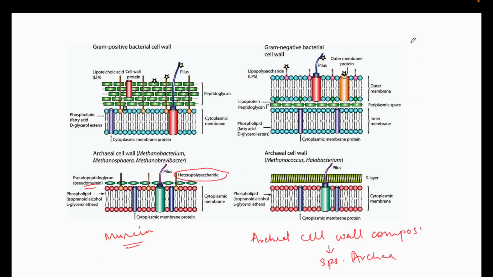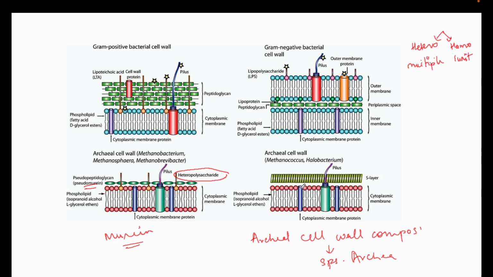Remember, polysaccharides are sugars, and what does heteropolysaccharide mean? Different. We have hetero and we have homo. Homo means there is only one single subunit, and in hetero we have multiple subunits of saccharides.